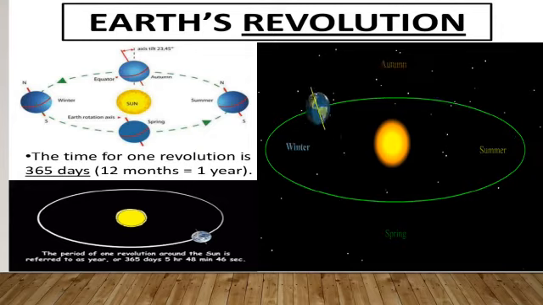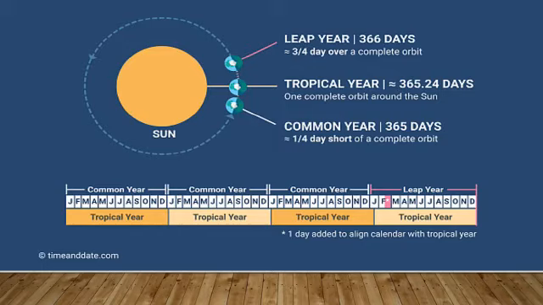The time taken by the Earth to complete one revolution around the Sun is about 365 days, 5 hours, 48 minutes and 45 seconds, or about 365 1/4 days. This is known as a year. To accommodate the additional one-fourth day each year, every fourth year is taken as a leap year of 366 days.